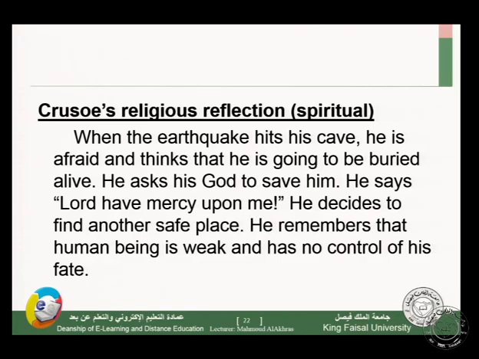He remembers that a human being is weak and has no control of his fate. So any strong human being, at last, is a weak person. He couldn't face fate, so he remembers that a human being is weak and has no control of his destiny or his fate.